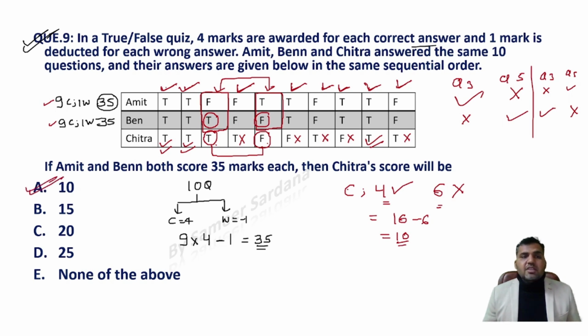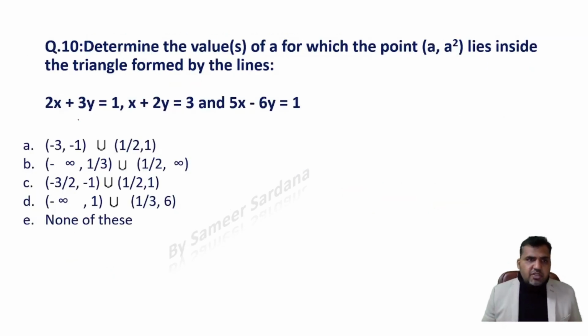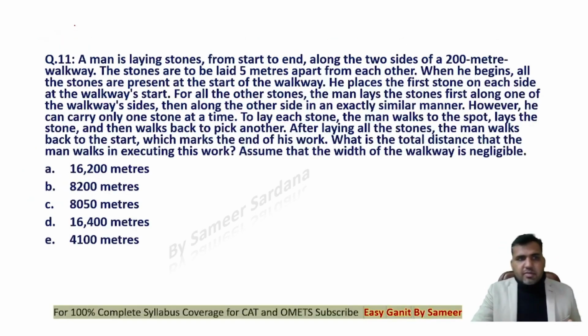So in both cases, whether you take question number 3 correct and question number 5 wrong, or question number 3 wrong and question number 5 correct, Chitra's total number of correct questions will remain the same, and in that case the score will be equal to 10. Option A would be the correct answer of the question. This was question number 9. Question number 10, guys, is a graphical based question. I'll do this in the next video. The next video that I'll be uploading, I'll cover question number 10 there.